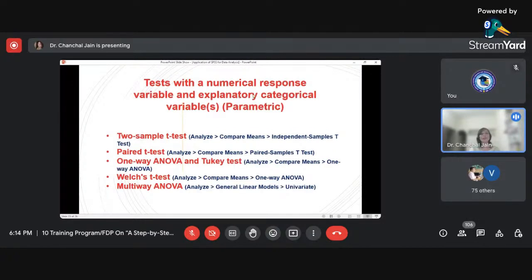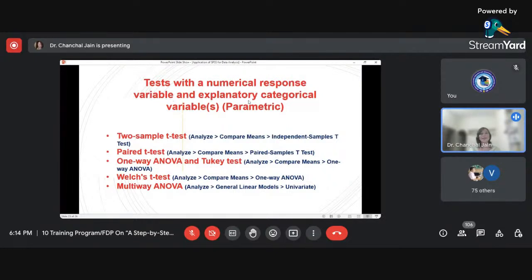Now, tests with a numerical response variable and explanatory categorical variable. Those who are good in the research field, those who are good in the RM part, know these terms. If not, don't bother, I'm trying to make these things a little easier for you. Numerical response variable means the dependent variable is on the continuous scale, either interval or ratio scale.